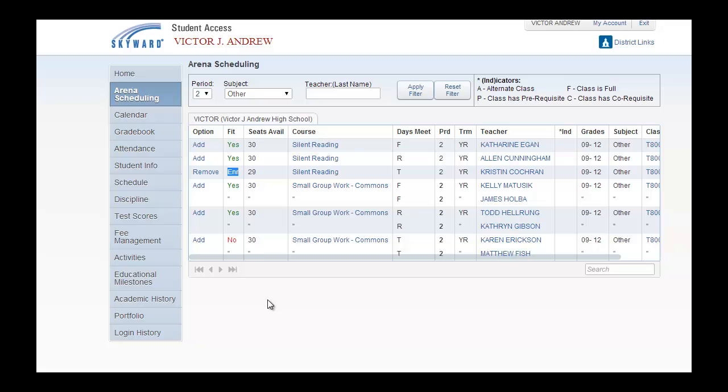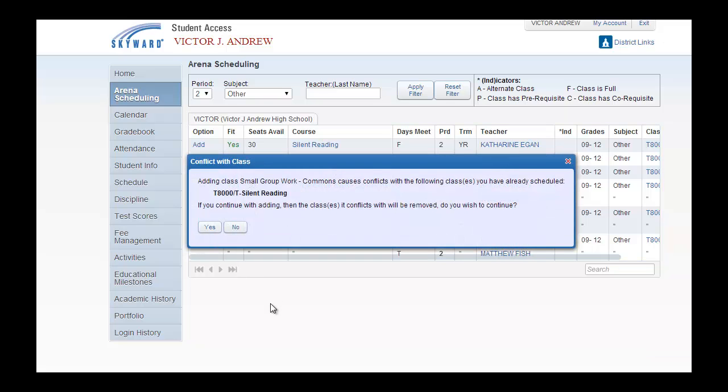You can only be enrolled in one opportunity on each day. So for example, if I decided to change my mind and go to the Commons for small group work, and I wish to add, I would get a pop-up screen reminding me that I'm already scheduled for silent reading. However, if I want to continue with my selection, I could do so.